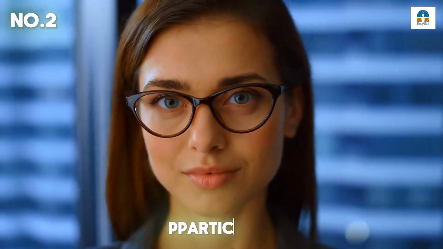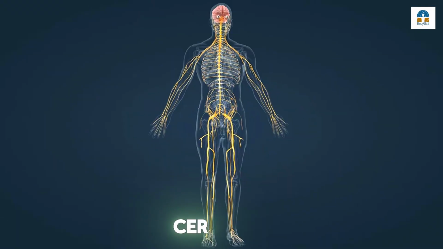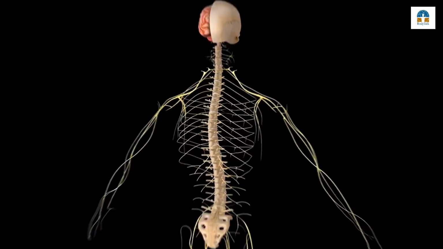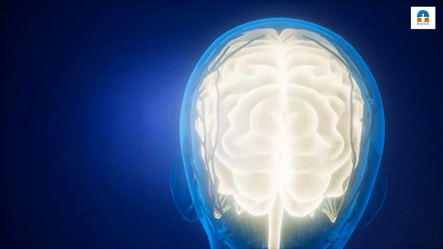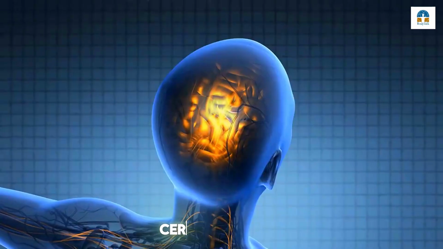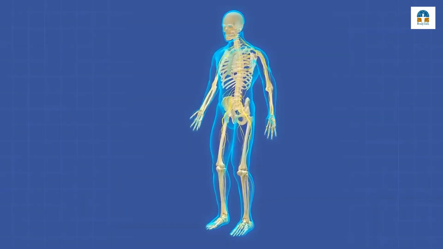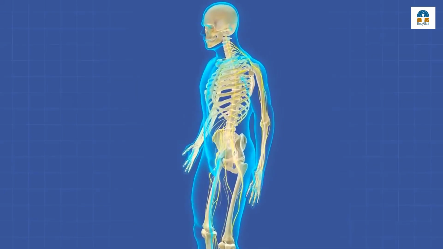2. Particular areas of the brain and how they work. Cerebrum: the largest region, the cerebrum, is in charge of higher-order processes like memory, emotion, learning, and thought. Cerebral cortex: the outermost layer that controls voluntary movement, language, and perception.